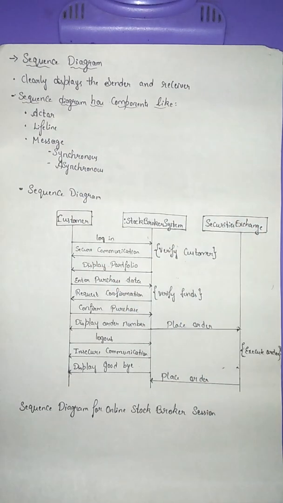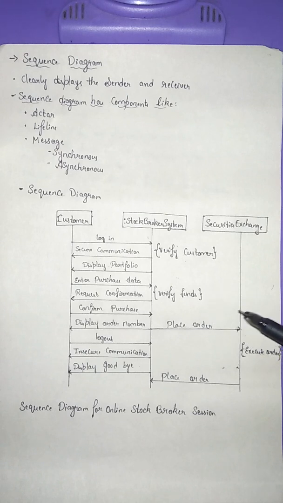Next one is the lifeline. The lifeline shows the amount of time spent by the actors or the system during the interaction. Next, the message. The message is the information sent by the sender to the receiver. The message is represented by a horizontal arrow in the sequence diagram, where the arrow points towards the receiver of the message. A message can be synchronous, which means the sender waits for the receiver to process the sent message before proceeding further, or else the message can be asynchronous, where the sender proceeds without waiting for the receiver to complete the processing of the message sent.